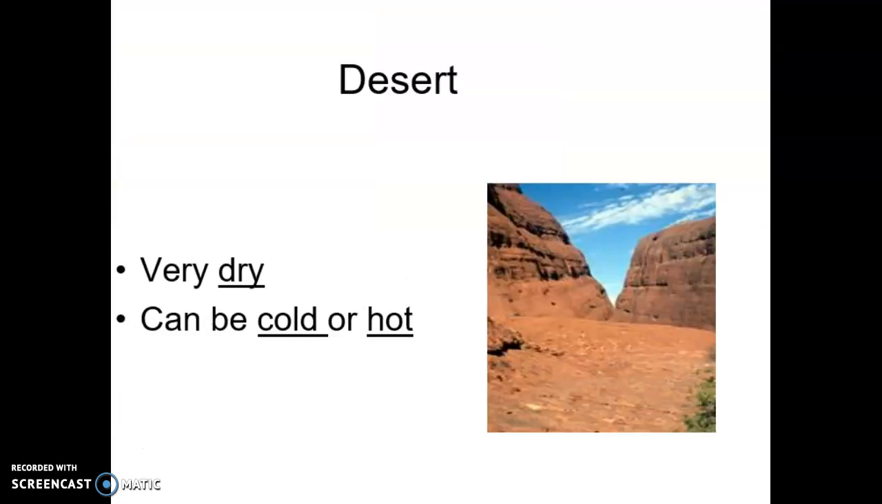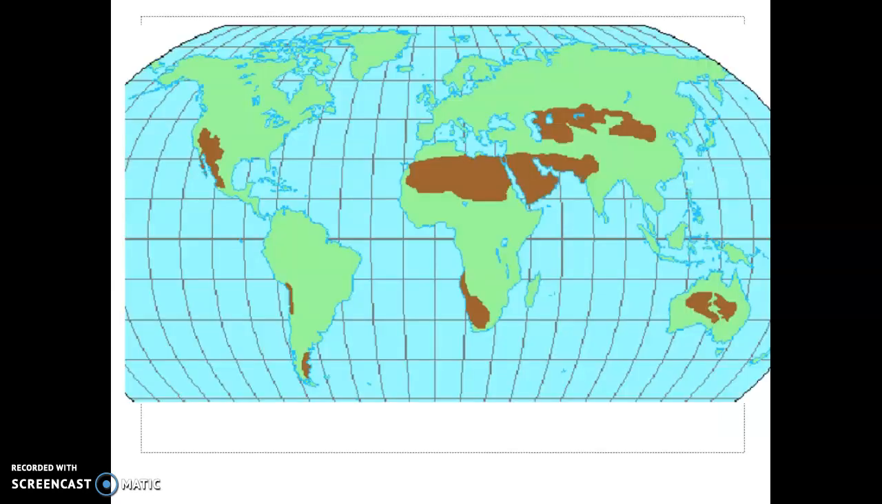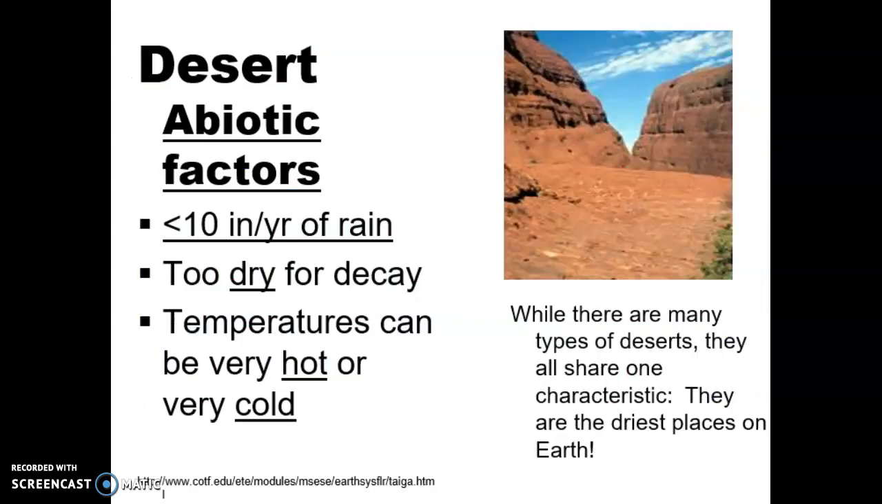The desert is very dry. It can be hot or it can be cold. The desert gets less than 10 inches of rain per year. It's too dry for organisms to decay or rot, and the temperatures can be very hot or they can be very cold.